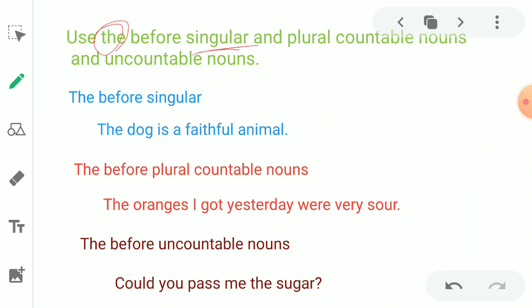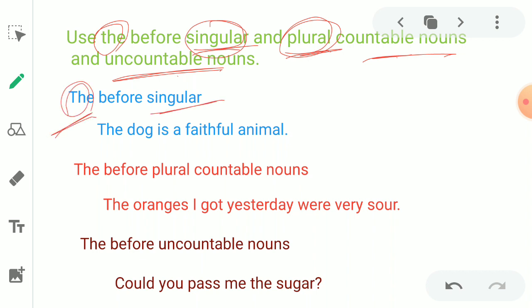Use "the" before singular and plural countable nouns and uncountable nouns. Here we have countable and uncountable along with singular and plural. The is used before singular. What is the singular? The dog is a faithful animal. Here dog is singular.